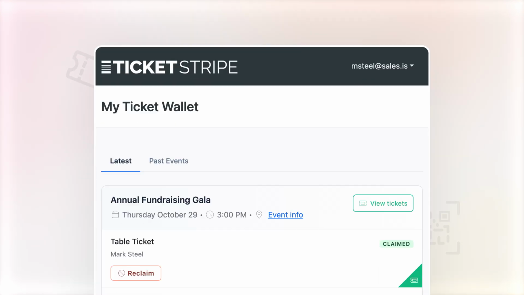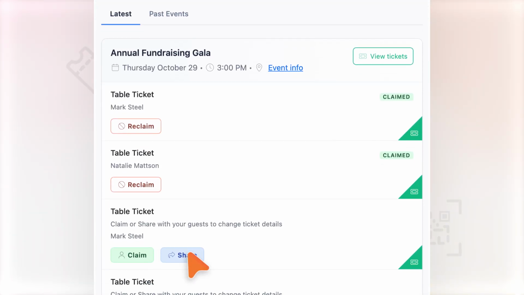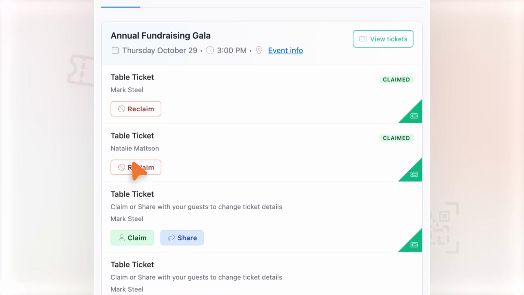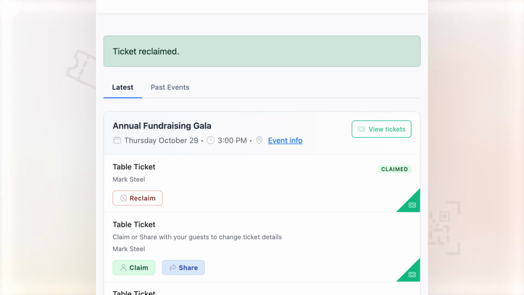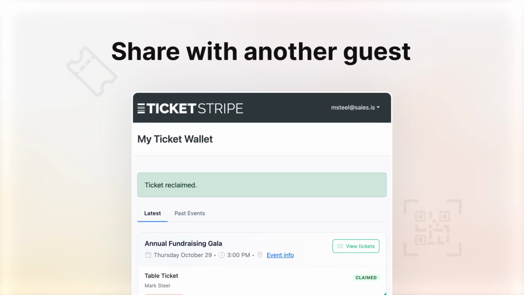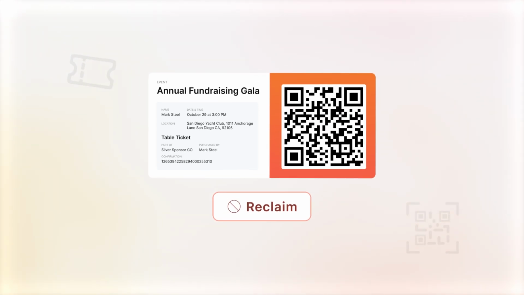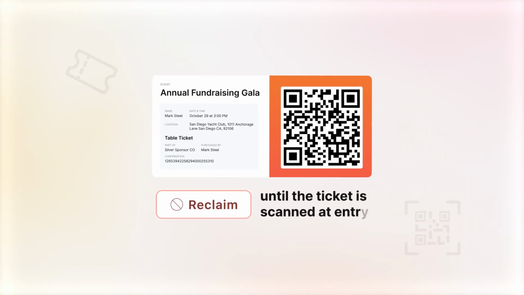If a ticket holder cannot attend, tap the Reclaim button. Ticketstripe will notify the ticket holder that their ticket was canceled, and you can share this ticket with another guest. Tickets can be reclaimed up until the ticket is scanned at entry.